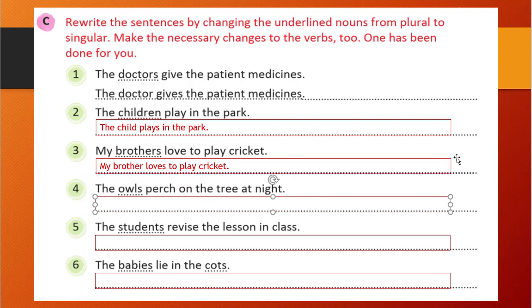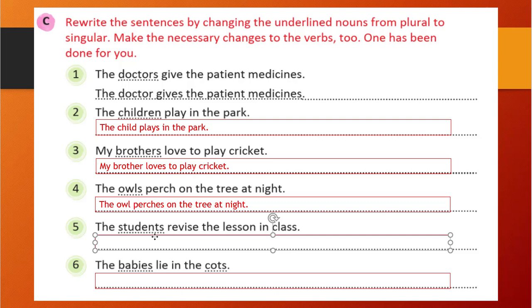Similarly, in the fourth one, the owls perch on the tree at night. Owls is a plural, so if I write owl, the owl perches on the tree at night. Similarly, the fifth one: the students revise the lesson in the class.